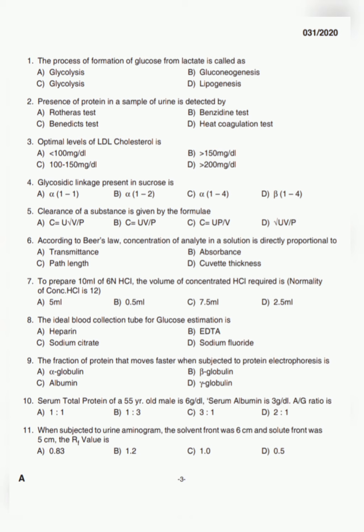Next question. Glycosidic linkage present in sucrose is. Four options are there. Option A, alpha 1,1. Option B, alpha 1,2. Option C, alpha 1,4. And option D, beta 1,4. The answer is alpha 1,2.